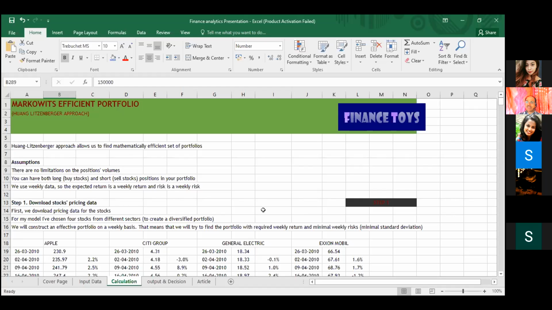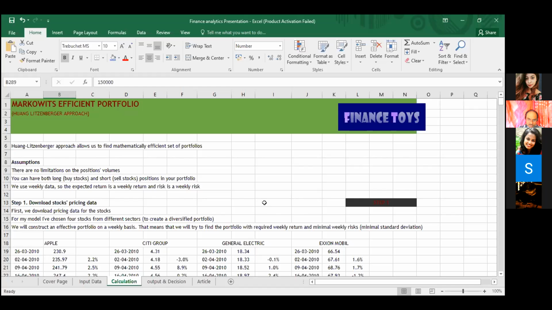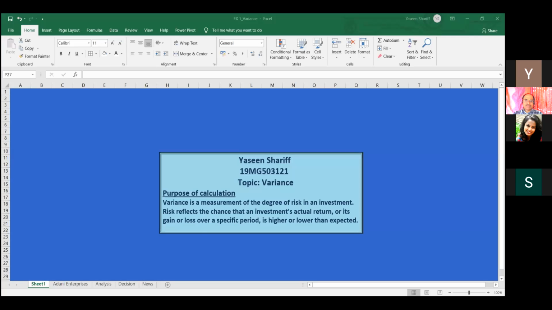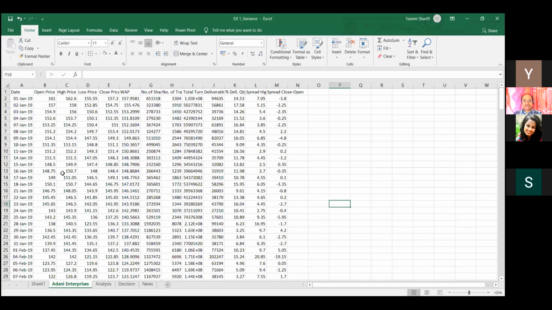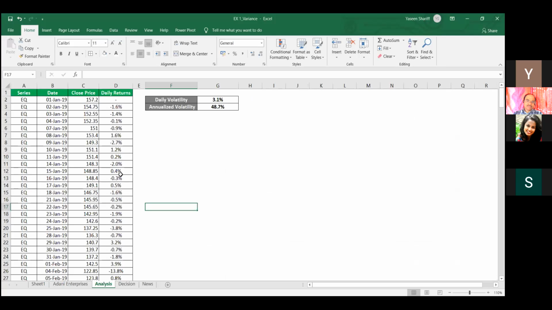Okay, students, now you can ask questions to him. Variance, and the purpose of the calculation: variance is a measurement of the degree of risk in an investment. Risk here reflects the chance that an investment's actual return, or its gain or loss over a specific period, is higher or lower than expected. And I have gathered the data from BSE of Adani Enterprises for 1 year, starting from January 1st, 2019 to December 31st, 2019. And this is the analysis part.